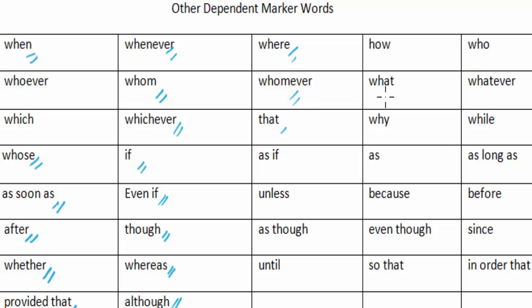You have how, what, why, as, because, even though, so that, who, whatever, while, as long as, before, since, and then in order that. We can say, when it was 10 o'clock, I woke up to do my work. When it was 10 a.m., I woke up to do my work.